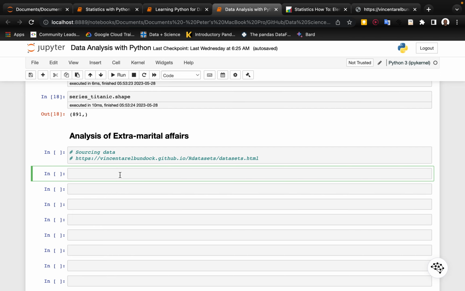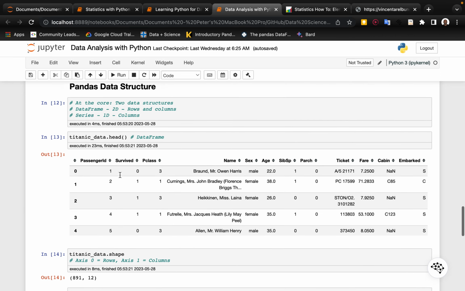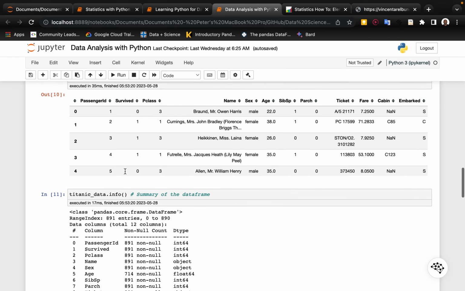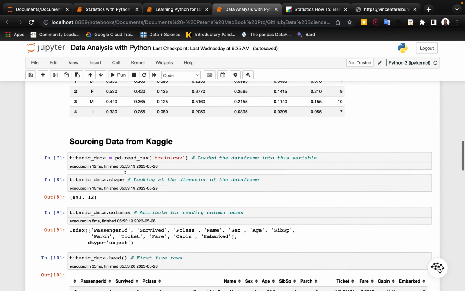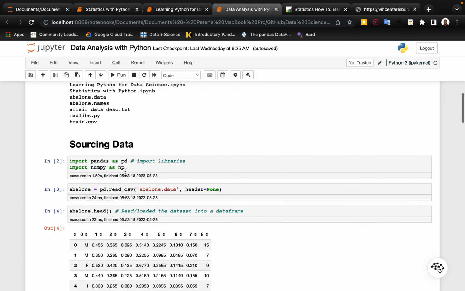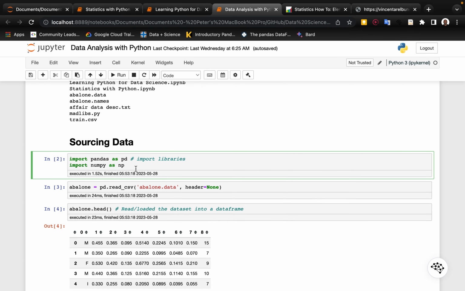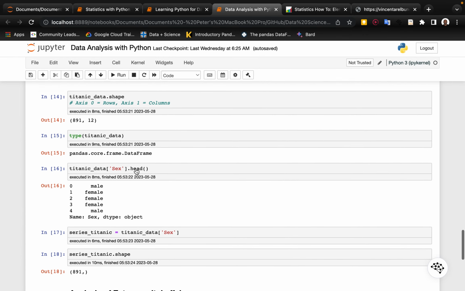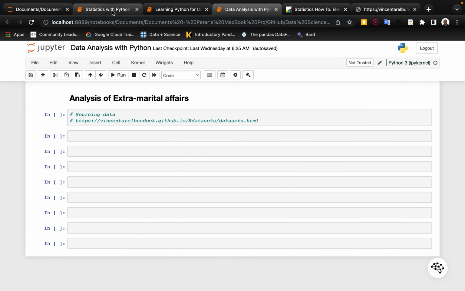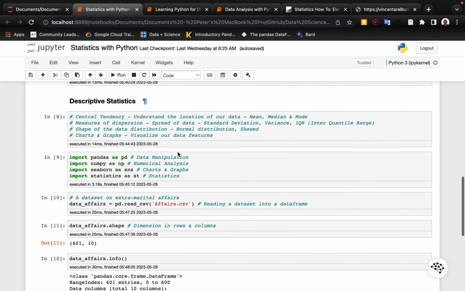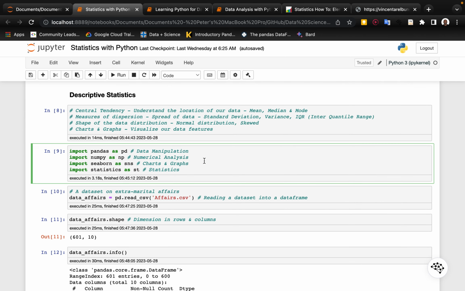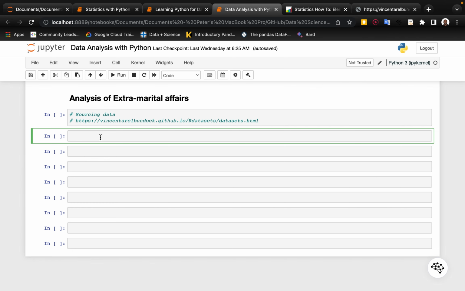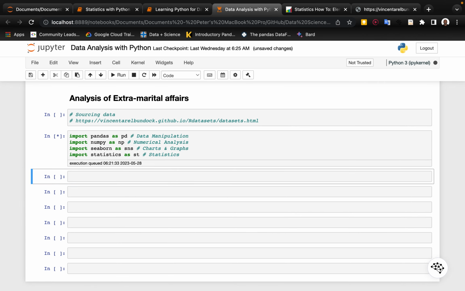The next thing I'm going to do is, at the beginning of this, we already have our libraries. But just to make it a little extensive, I'll go over to the statistics with Python notebook, and I'll take this. There's a playlist for this, so you can check it out. Then I come over here and paste that. So this is what we'll be working with here.